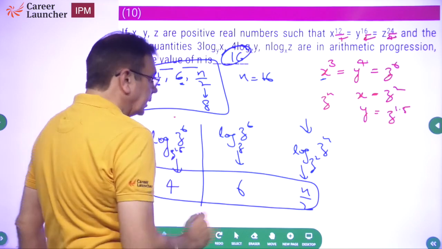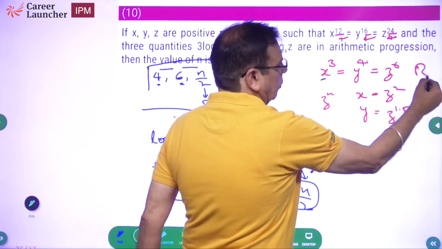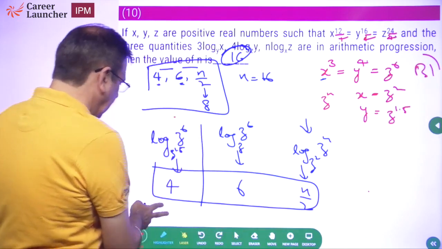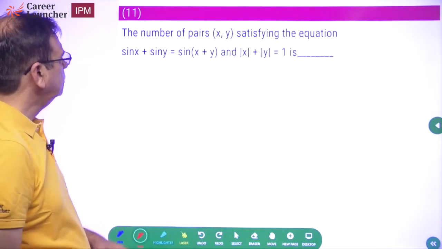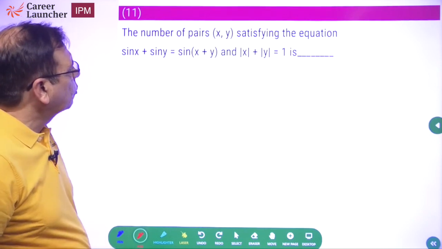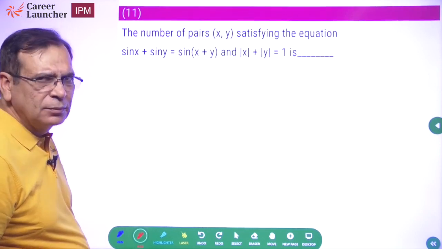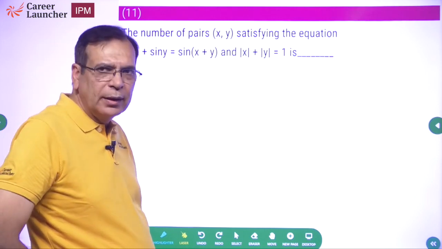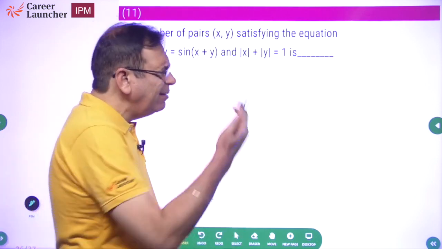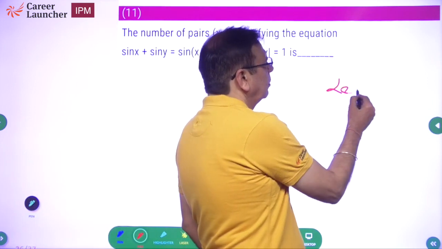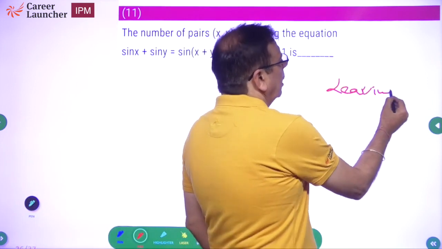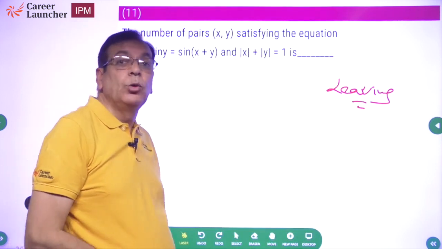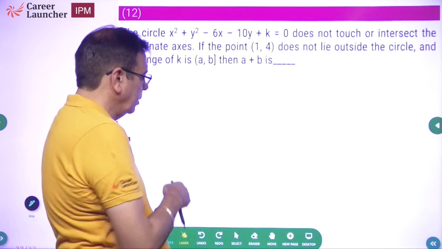So another round 1 question done for us. Okay, next question. Number of pairs xy satisfying this equation. Are you comfortable with trigonometry? If the answer is yes, look at doing it now or later. If no, leave. Let me assume we are leaving this question. I want to showcase there were at least 8 to 10 questions which are easily doable, and hence I am leaving this question.